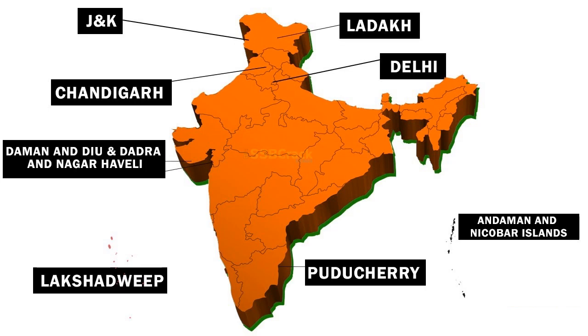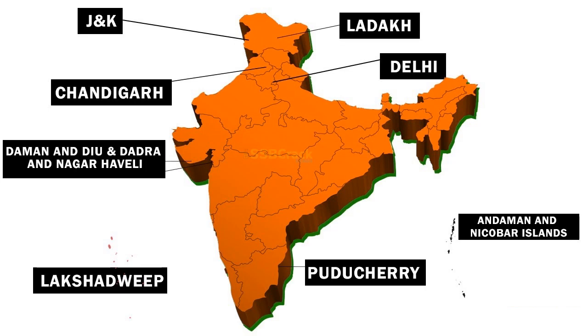So we have 8 union territories. One more thing: Daman and Diu and Dadra Nagar Haveli have been merged together from 26 January 2020, so that Daman and Diu and Dadra and Nagar Haveli have become a single union territory. Even Jammu and Kashmir was changed on 5th August. Therefore we have 8 union territories.